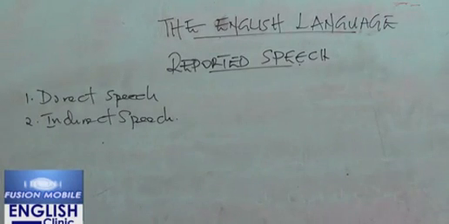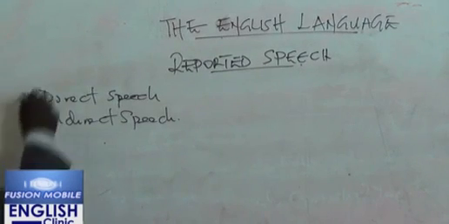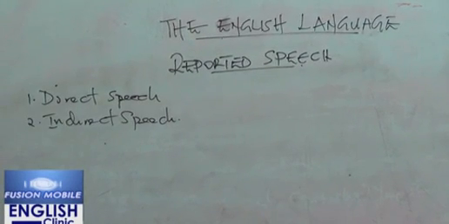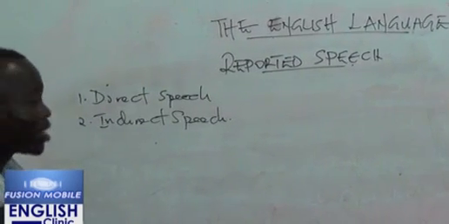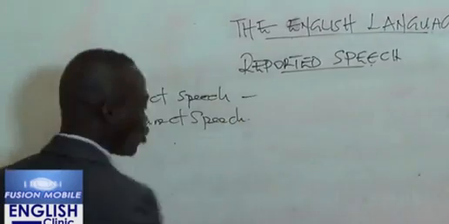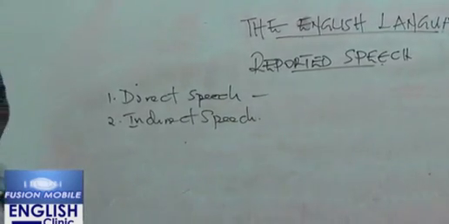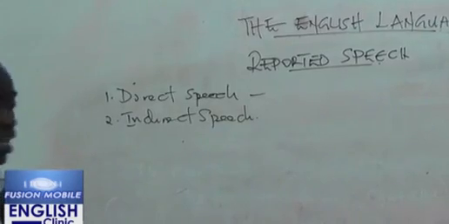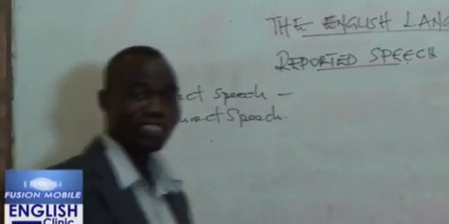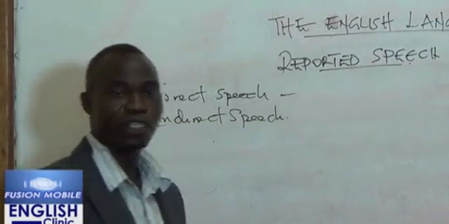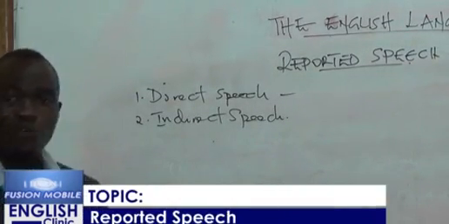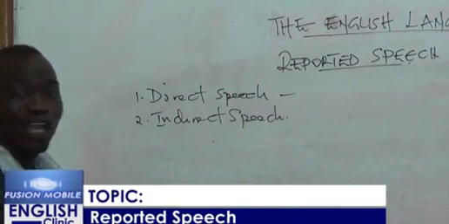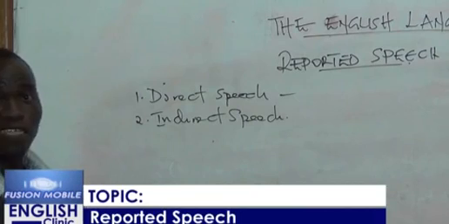There are two ways that we can express ourselves. We can express ourselves directly, and we can express a statement indirectly, or we can report what was said by someone else. So what is direct speech? In direct speech, the actual words of the speaker are enclosed in inverted commas. If you want to know what was said by a particular speaker, the actual words used by the speaker are usually what? Enclosed in inverted commas.